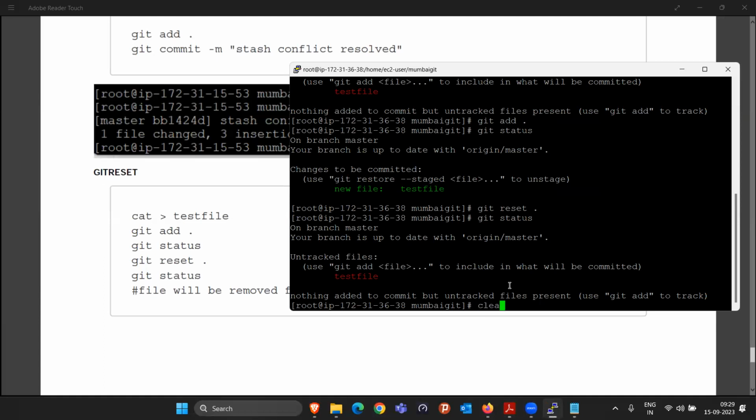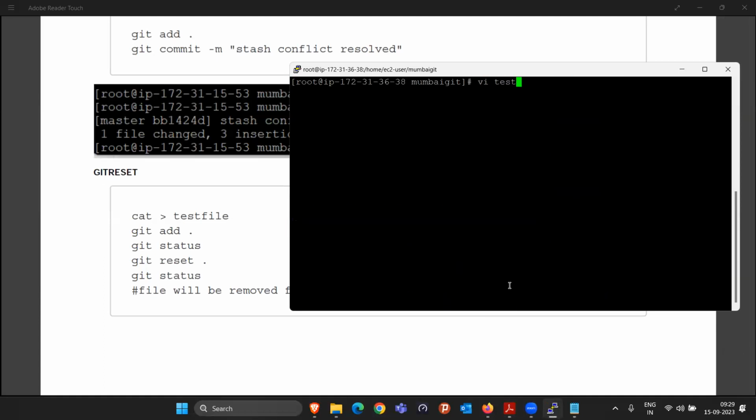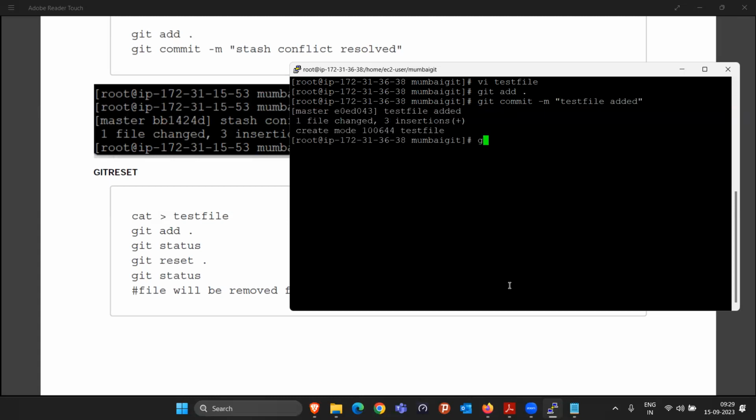Now, once we got the file back, whatever changes I want to do, I can come here and do them. Take an example: these two lines are already there and I am adding one more line. So like this, I have written 3 lines of code currently. I saved this file, did git add, and now I committed the code also with the message test file added. And now let me just push it also.